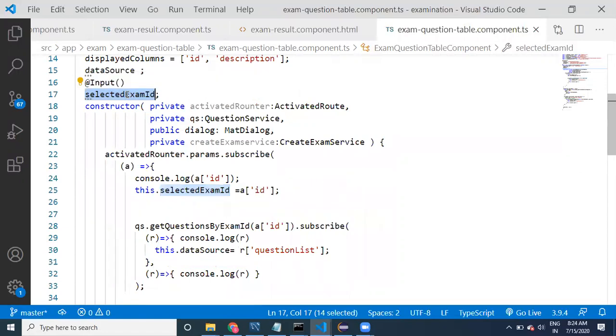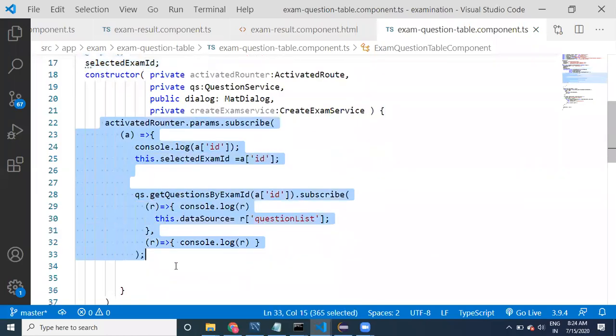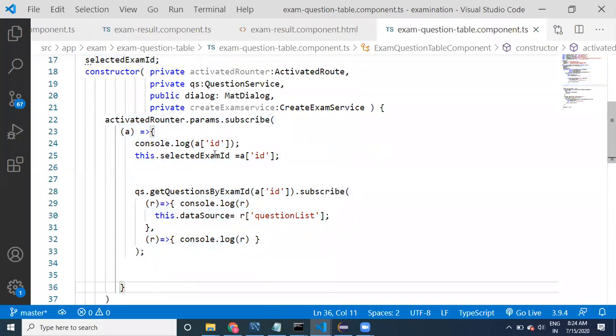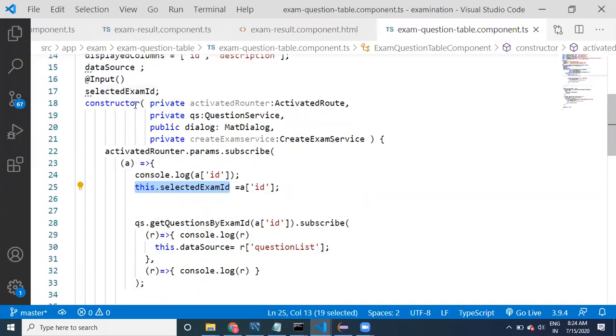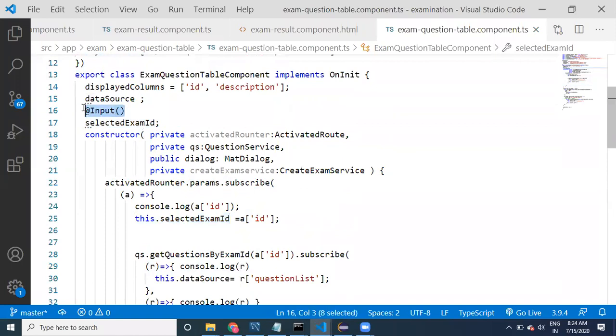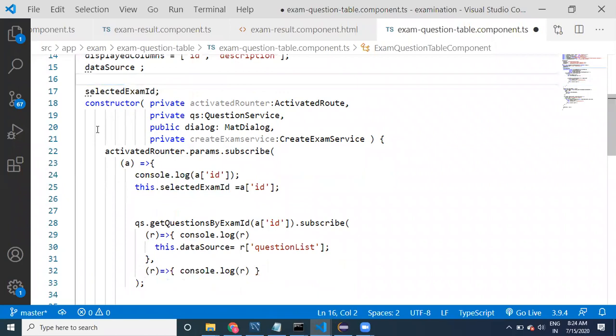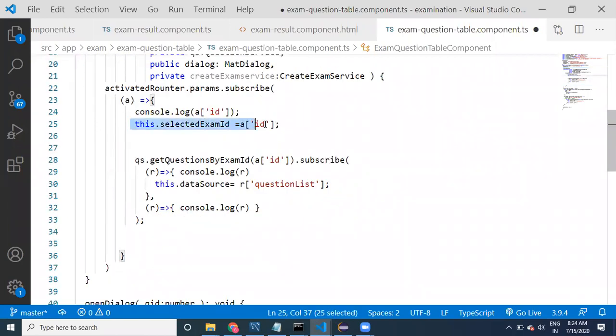If you want to use a value which is injected by another component, it cannot be used in the constructor. Why? Because this input value is going to be injected after the constructor. So that's why this kind of logic is not suggestible to write. Of course, here we are assigning the value, but we are not using any value, and we don't have any input variables in this component. If we have input data, then this data cannot be accessed.